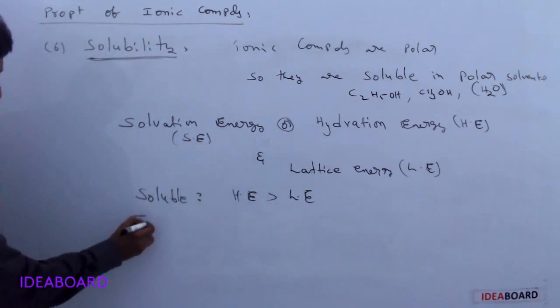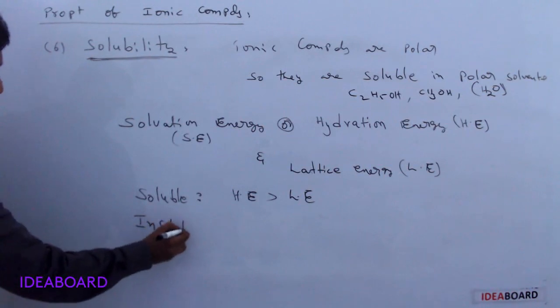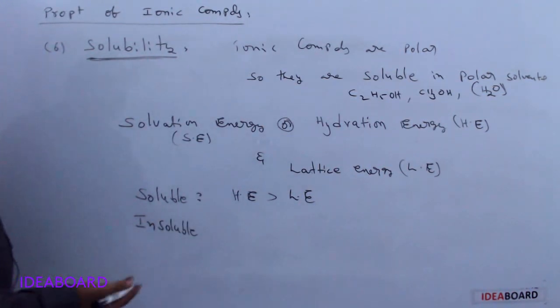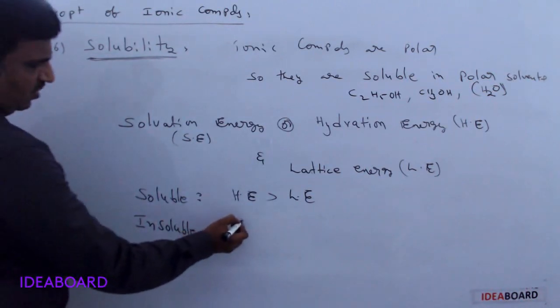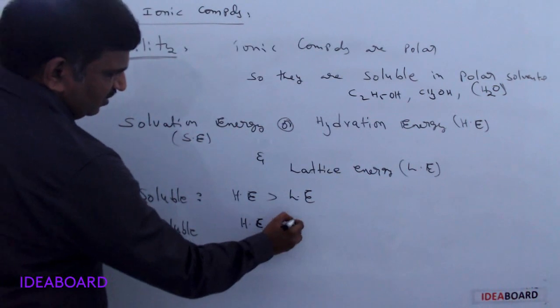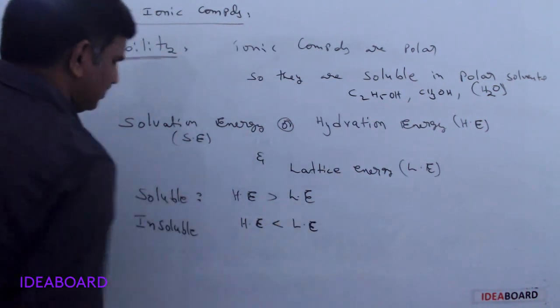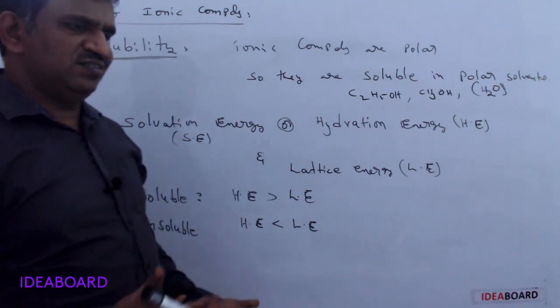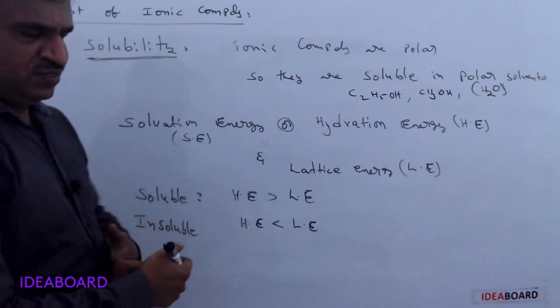If it is insoluble, it forms a precipitate, and here the hydration energy is less than the lattice energy. So what is this hydration or solvation energy?